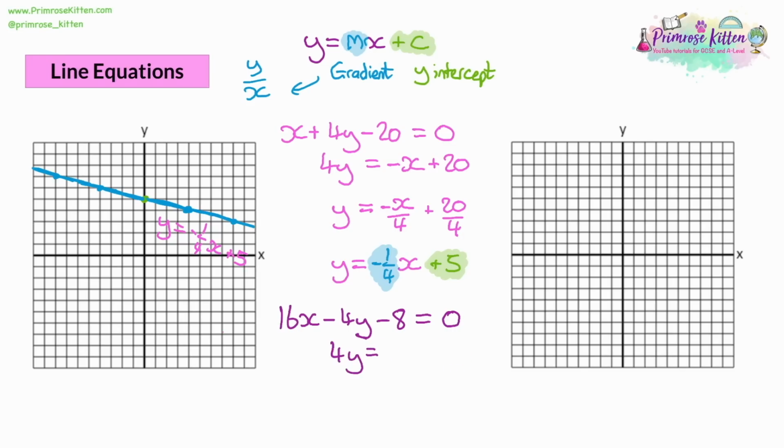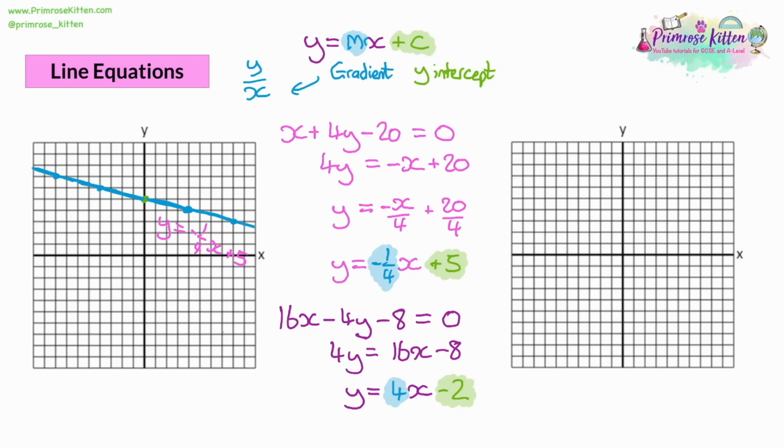So 4y is equal to 16x minus 8. So now what we need to do is divide it through by 4 to get y on its own. So 4y divided by 4 is y, 16 divided by 4 is 4, and 8 divided by 4 is 2. So we've got y equals 4x minus 2. And again, we've got two things here. We've got our gradient, and we have got our y-intercept.